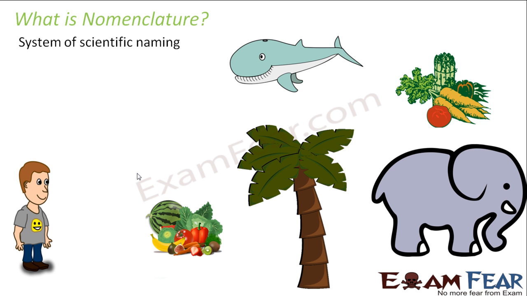Now why do we need scientific naming at all? Here you can see a couple of things on the screen. There's an elephant, a coconut tree, a whale, some vegetables, some fruits, and a boy standing there. Now I am telling you this is an elephant. But let us suppose I go to a country where people don't understand English, maybe they'll say, what is an elephant? I don't know what an elephant is. So how do I express what I am talking about?